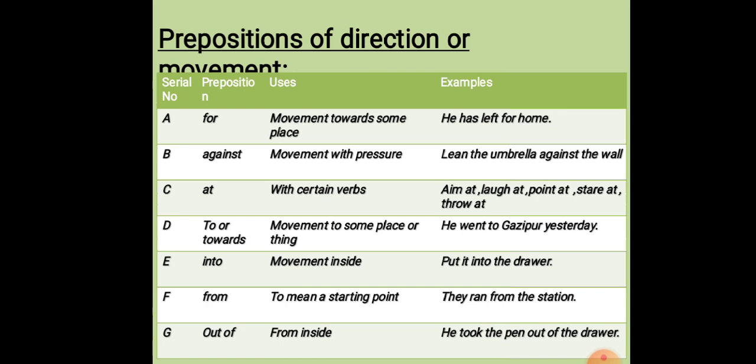From is used to mean a starting point. They ran from the station. Out of means from inside. You see the example, he took the pen out of the drawer.